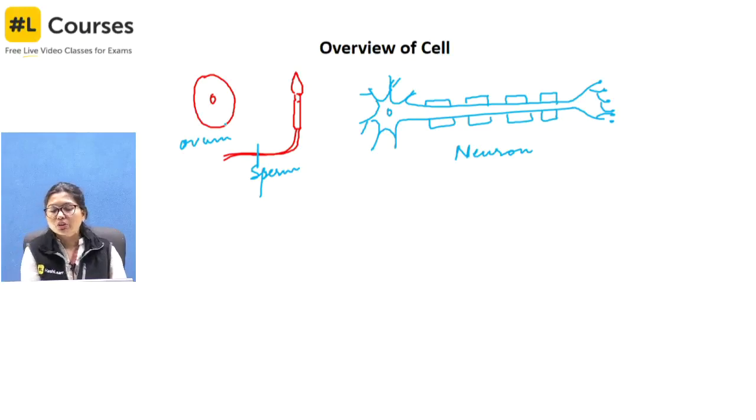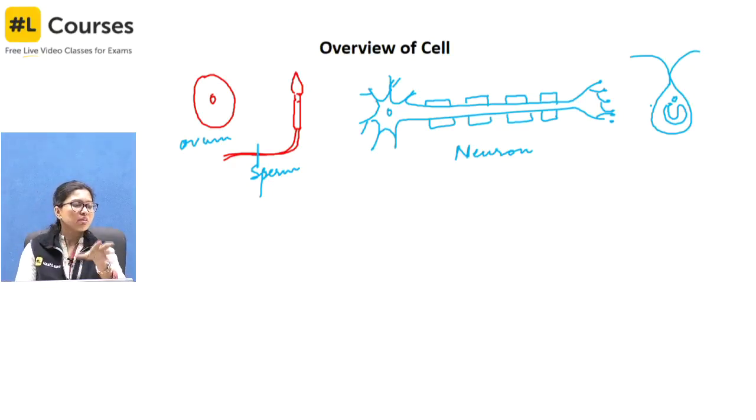Okay. So, likewise we can draw many structures. If we talk about a simple unicellular organism, Chlamydomonas, it has a flagella and a cup shaped chloroplast, and that is the nucleus. So, that is Chlamydomonas. The point of drawing all these diagrams is that cells have different shapes and sizes, and why they have, it is based on their